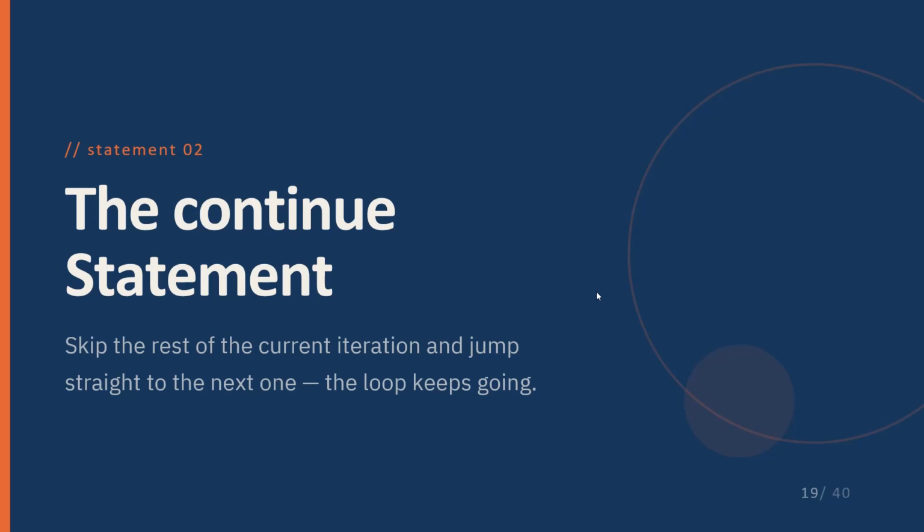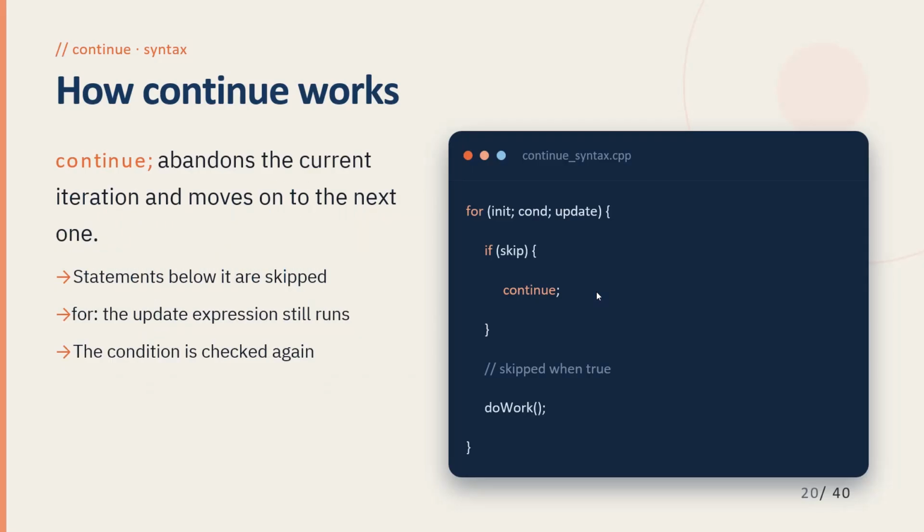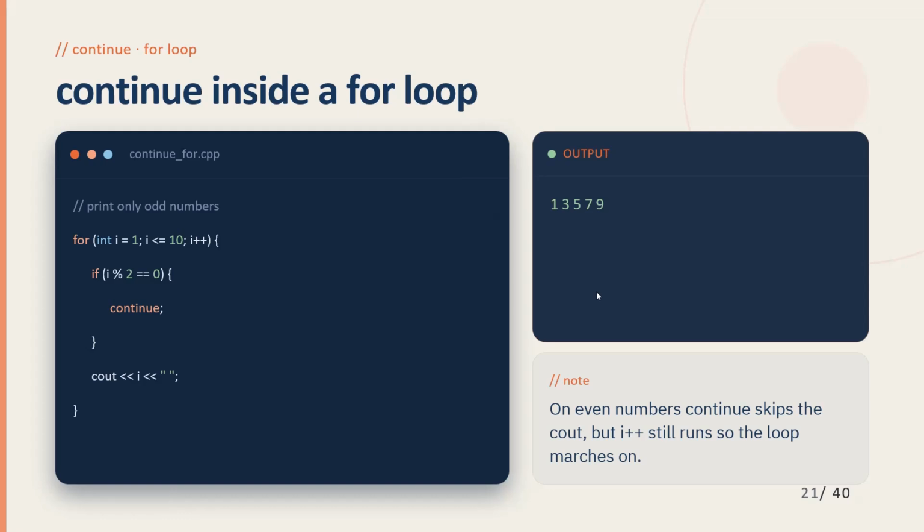Next, moving on to the continue statement. The continue statement skips the remaining statements of the current iteration and immediately proceeds to the next iteration. Here is the continue syntax. Whenever a specific condition is met, continue skips the rest of the loop body. In a for loop, the update expression still executes before the next iteration.